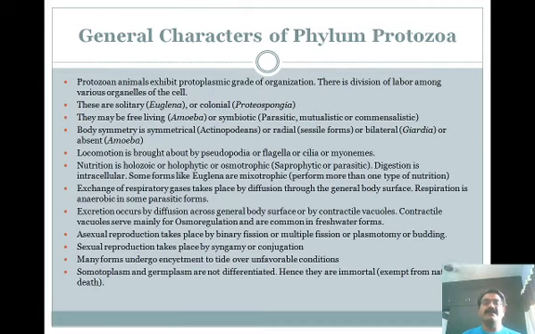As we already know, protozoans are single-celled animals. There is no tissue gradation and there are no organs. They are solitary or colonial animals.